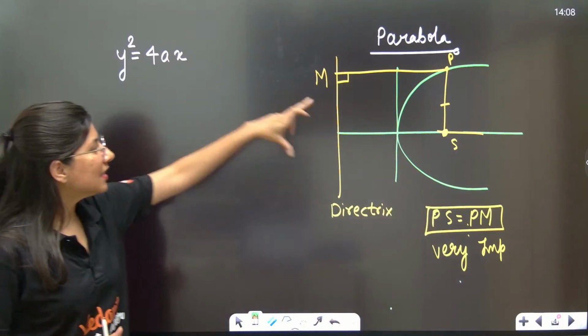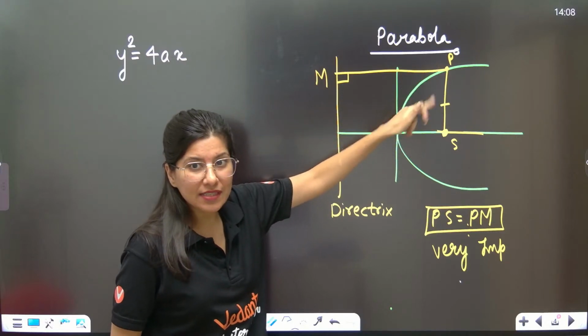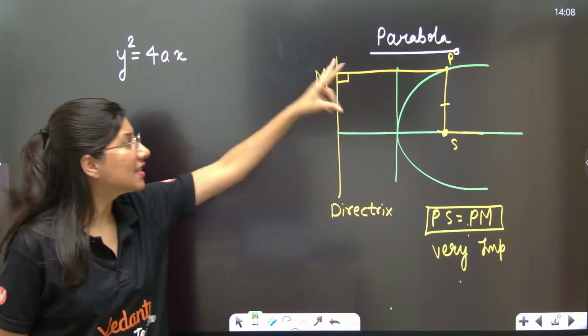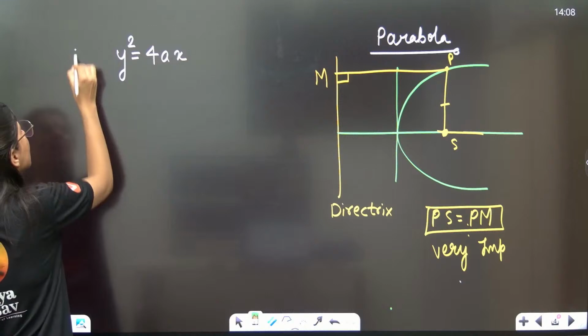So see, for any point on the parabola, the distance from the focus and the distance from the directrix will be equal. Very important, this is the basic definition of a parabola. Now let us talk about the standard parabola.